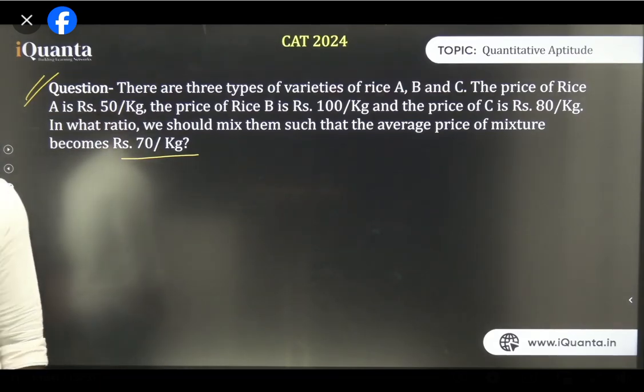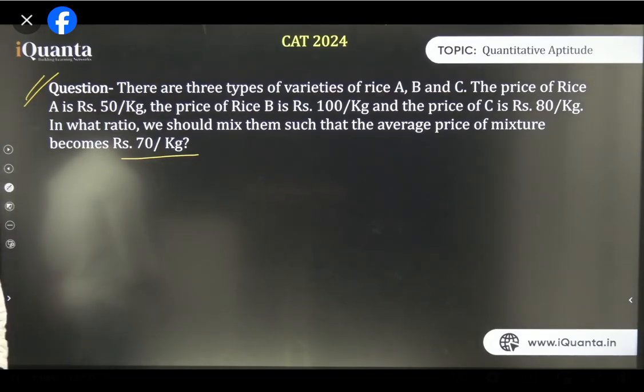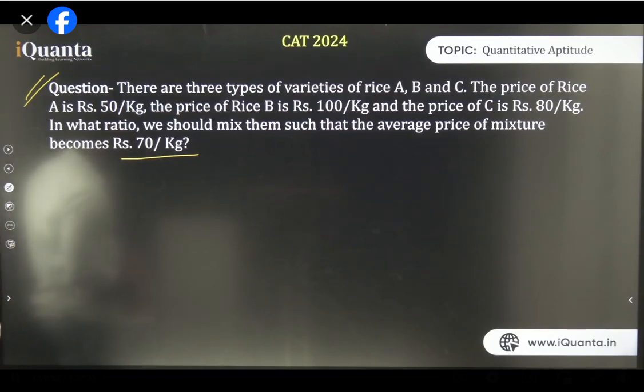We are starting with average, that's why we started with the basic average. We will go into the CAT level questions, obviously. Don't worry about it. Today we start from the base, then we'll go to difficult questions with average also. And we will do the same with weighted average as well. We will do some really difficult weighted average questions, some today and some the next day.